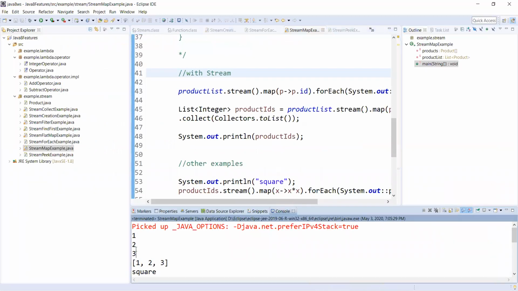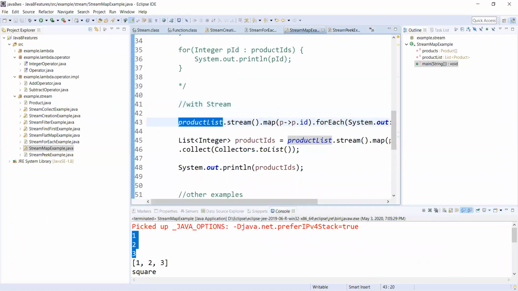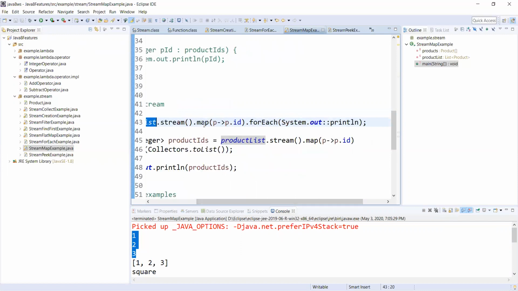Yeah, first 1 2 3, which is nothing but the new map. The old stream is the product list, and the new stream is the integers of the product IDs, and we are iterating them. We have provided System.out.println, so it printed 1 2 3.